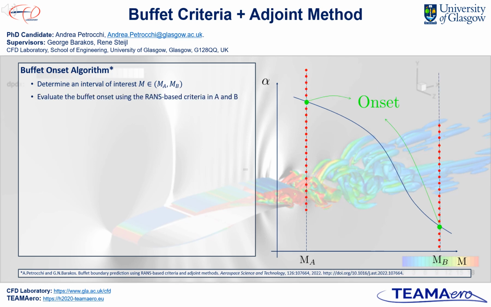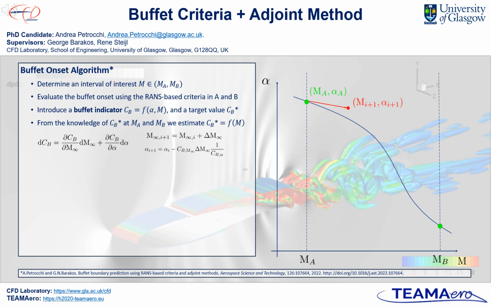At the boundaries, the criteria are used to find the onset. Moreover, a Buffet indicator must be defined as a function of the Mach number. This can be one of the quantities defined in the previous slides or one of the derivatives with respect to the angle of attack. It will be possible to move from a point to another of the Buffet boundary by knowing the derivatives of the Buffet indicator with respect to the flight parameters given by the adjoint method.